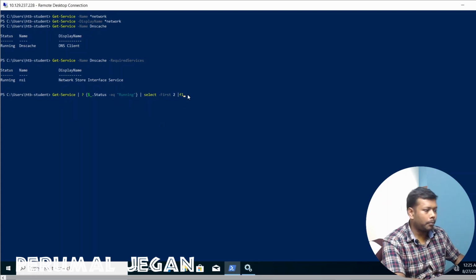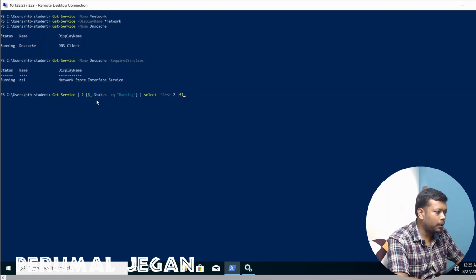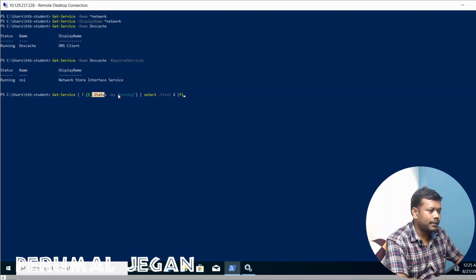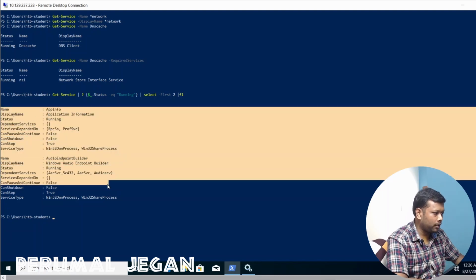By using this command, I'm going to show the detailed view of the first two running services. So that is what I mentioned here. The status is equal to running, and I am selecting the first two alone, and I am fully listing that. You can see the detailed view of that particular service.